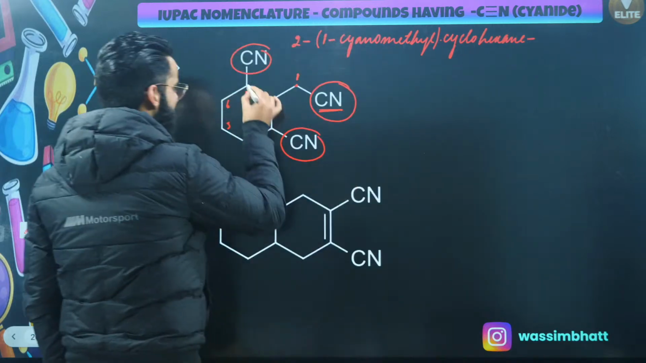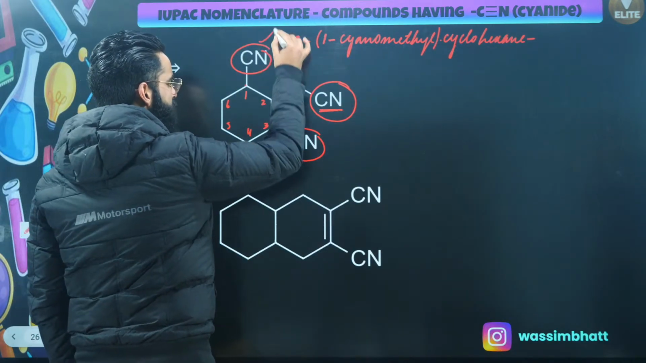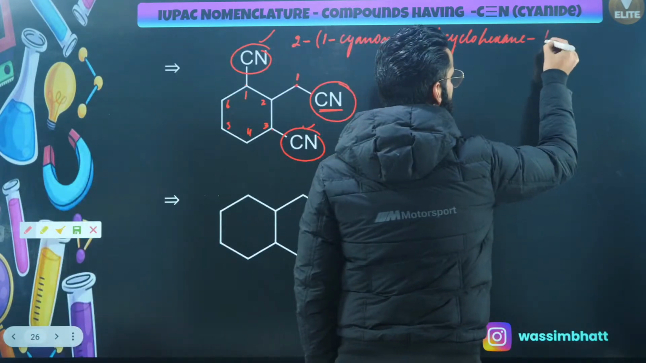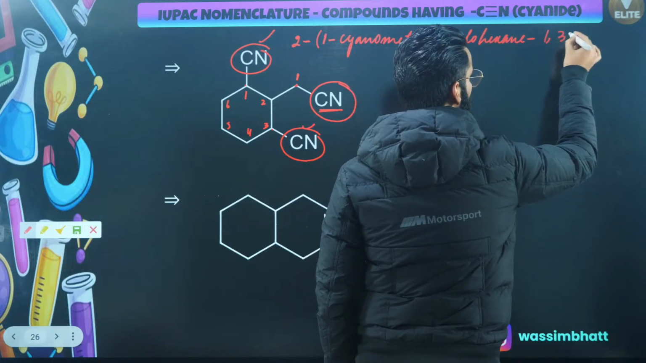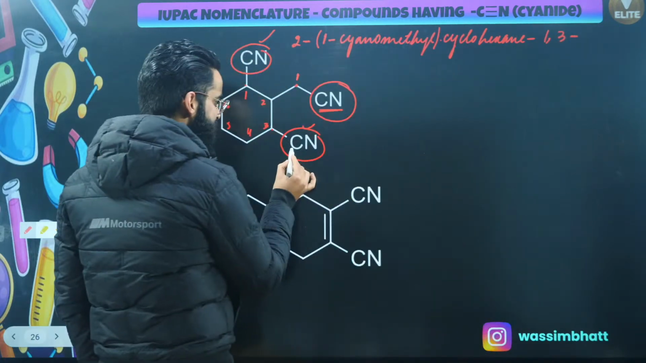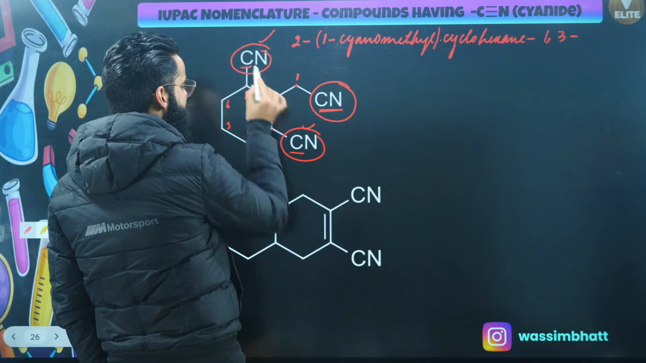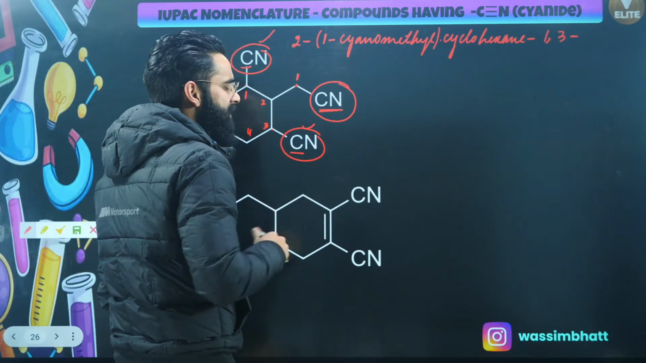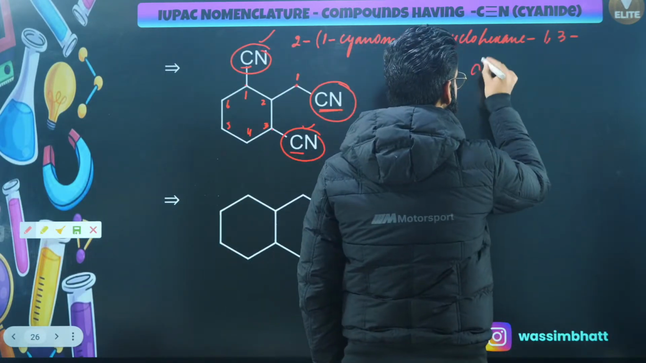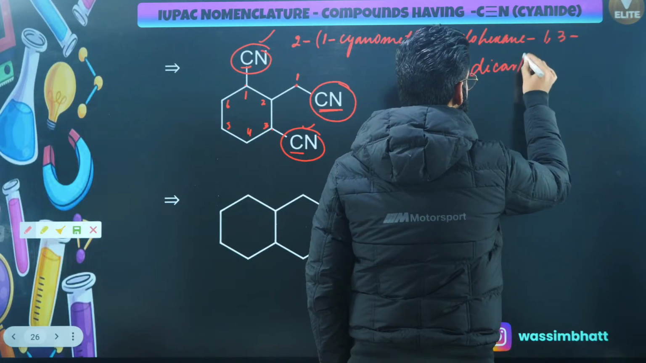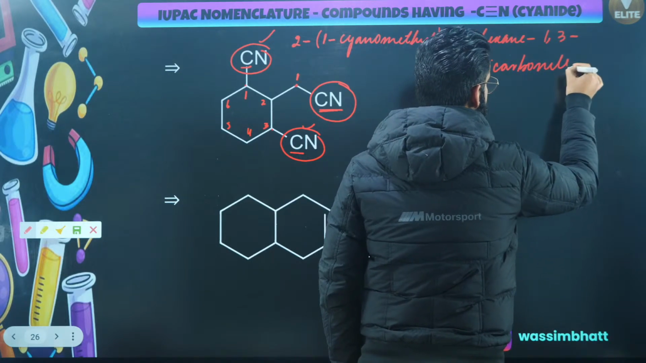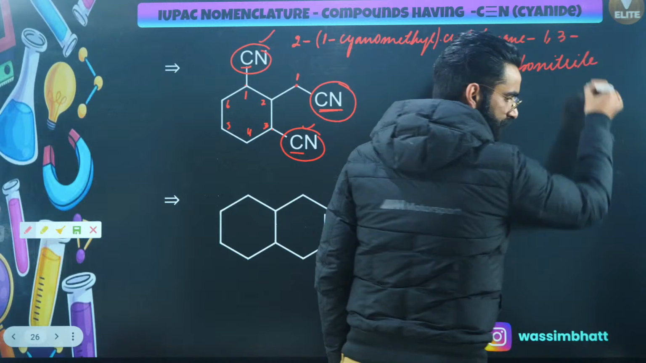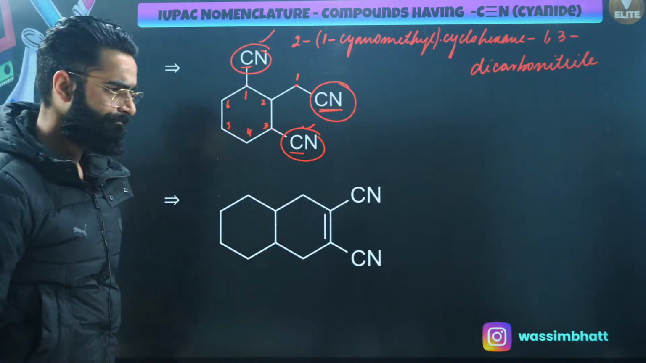Then at carbon number 1 and carbon number 3, there are 2 CN groups, right? Then I'll be writing 1, 3. Since neither this carbon nor this carbon is the part of the main chain, I'll be using carbonitrile. But should I be using just the carbonitrile or dicarbonitrile? I'll be using dicarbonitrile. I'm sure this is clear to everyone, right?